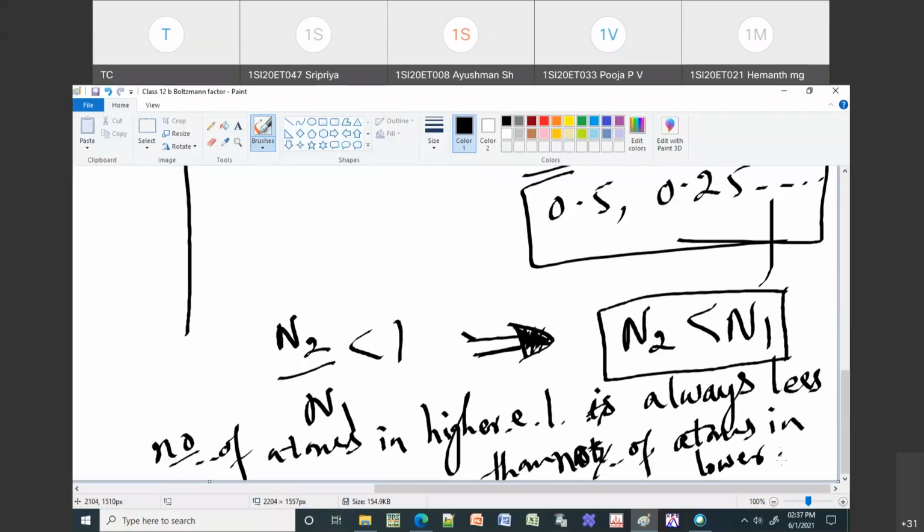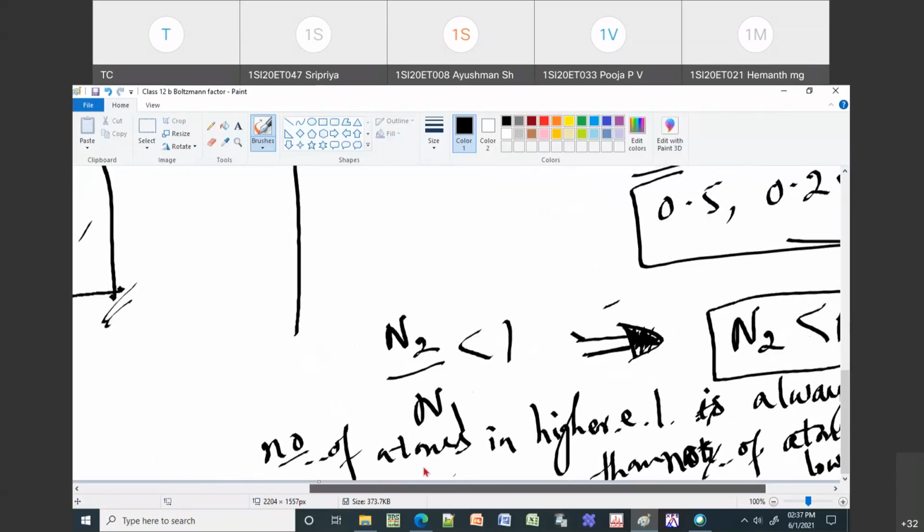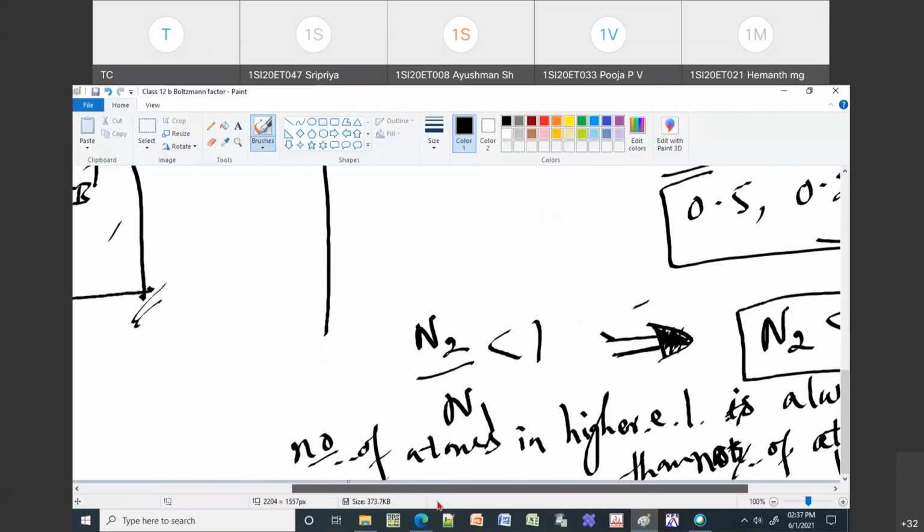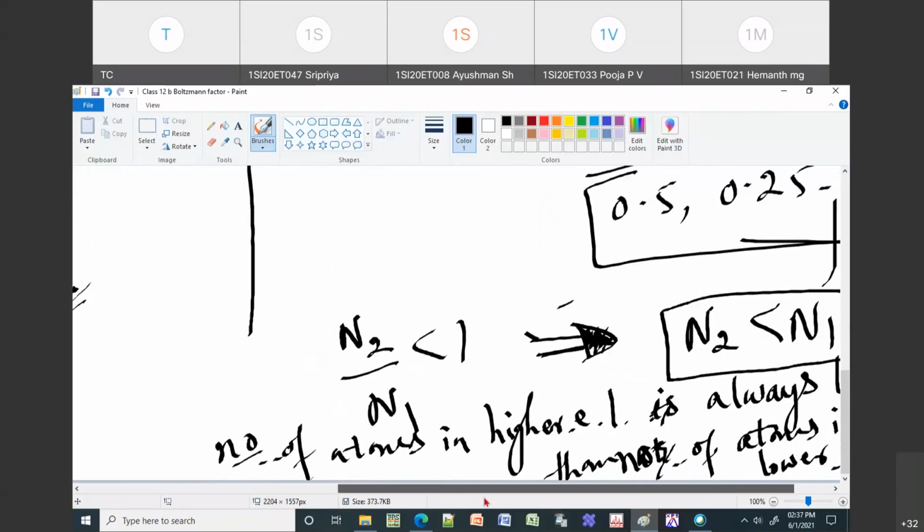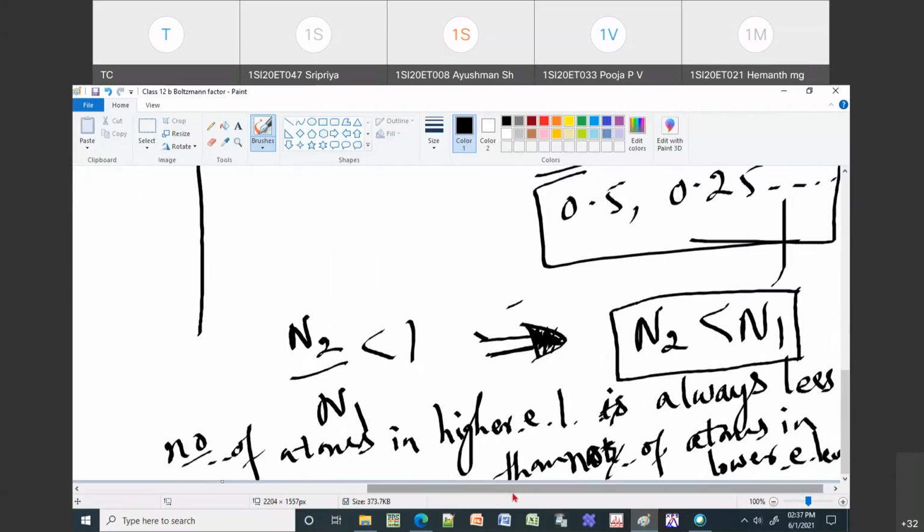Okay, so these are the Boltzmann factor and its importance. The Boltzmann equation gives the number of atoms which are present in a given energy state, and the Boltzmann factor gives the ratio of two given energy levels. From this Boltzmann factor, we can arrive at this equation. This is at steady state. Steady state means if you take any material, you will always have N2 less than N1.